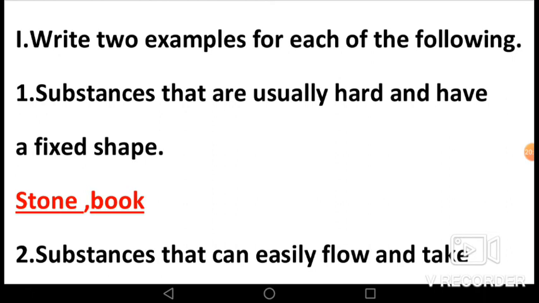Now let's see, write 2 examples for each of the following. First, substances that are usually hard and have a fixed shape, which are solids. Solids are substances in which the particles are packed very close to each other, and that's why they are usually hard and have a fixed shape. Stone and book are examples of solids.